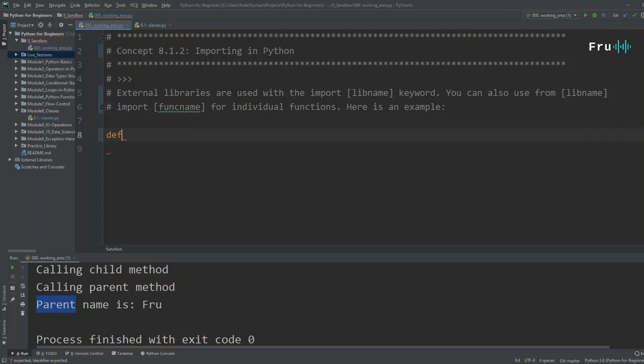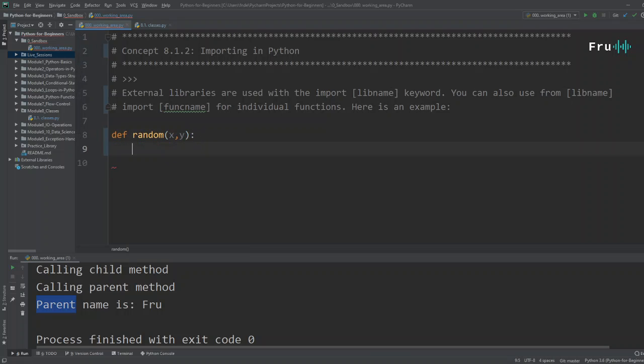You're going to have to define a function called random, and that function would take x and y, where x is the min and y is the max, and then that function is going to do something. I don't know what it's going to do. Let's just say it's going to return some value to you, and then you can call that random function, guys.